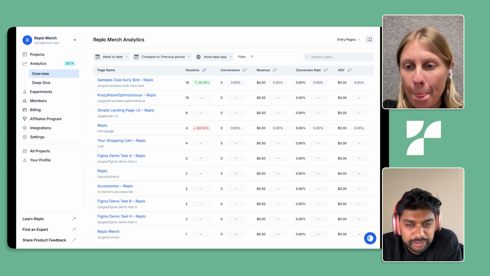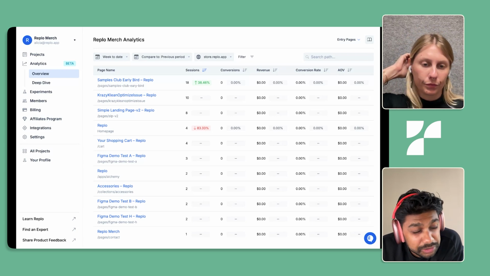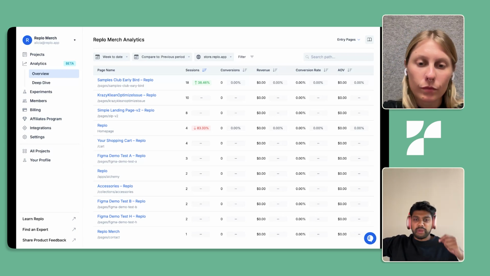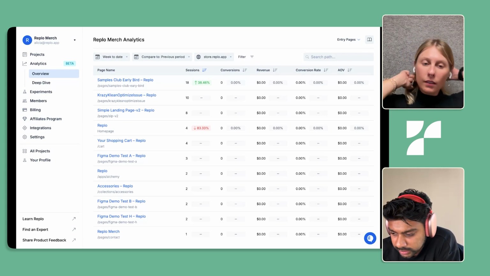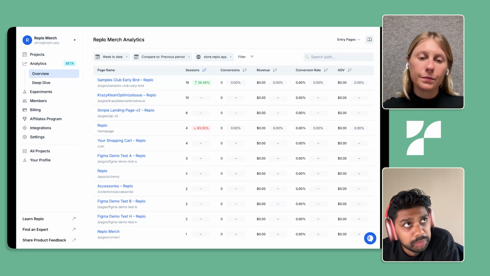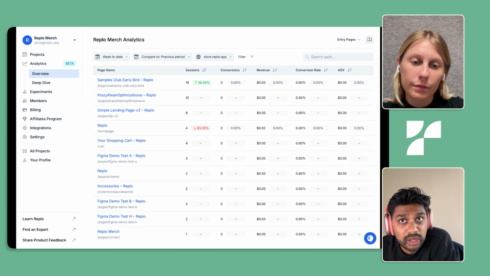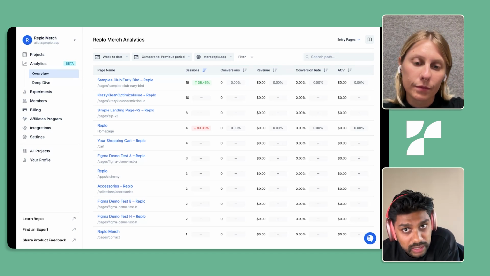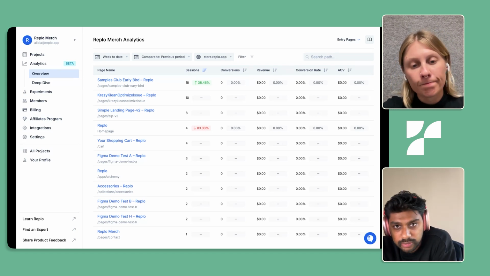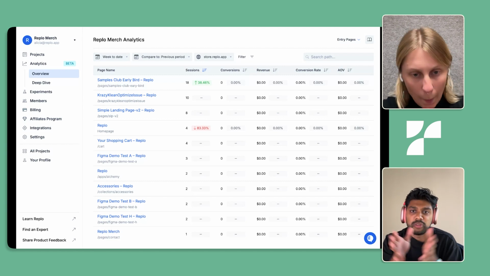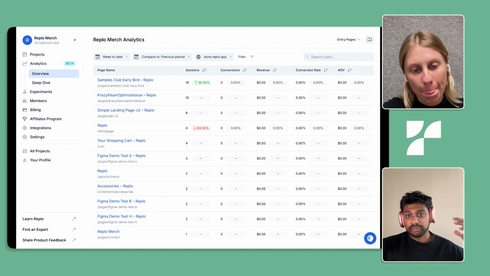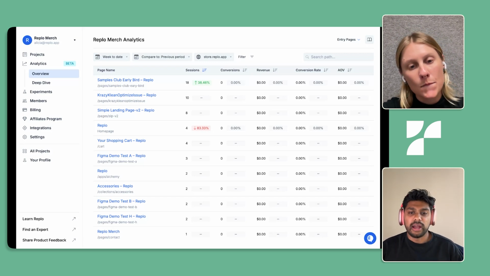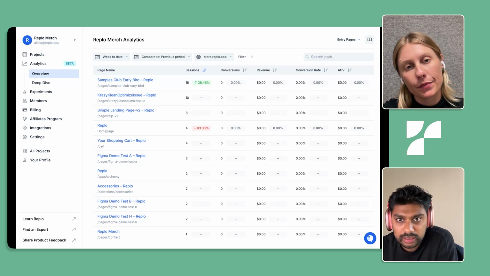This is kind of like a funnel view. I know there used to be in Universal Analytics a way to look at all the different page paths. I think it's something that we're going to iterate on for sure. But for me, a big piece is a lot of times I'll drive traffic to a listicle directly, and then the second page will be the product page. So being able to split that out gives me a broader sense of the health of the funnel, and then also being able to drill directly into that specific page.